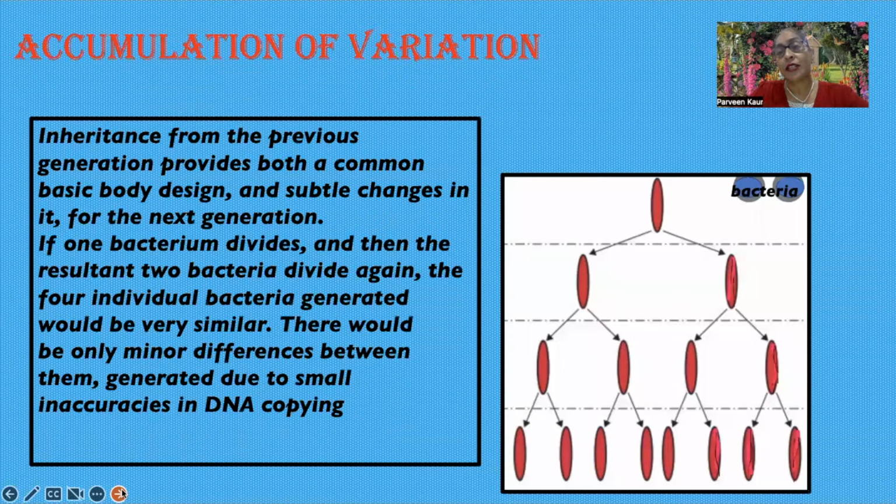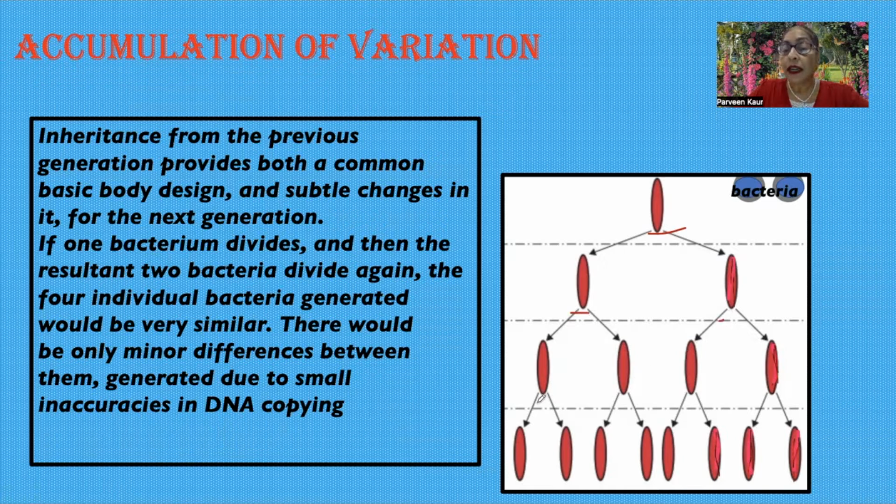Accumulation of variation. Inheritance from the previous generation provides both a common basic body design and subtle changes in it for the next generation. In this example, you can see bacteria. One bacterium divides into two bacteria after reproduction.